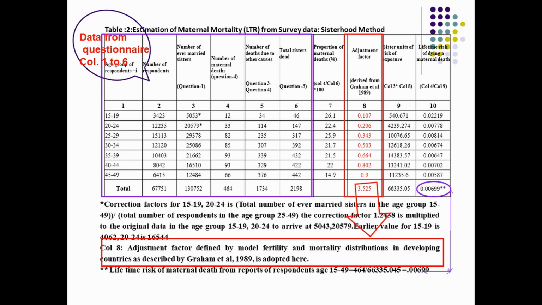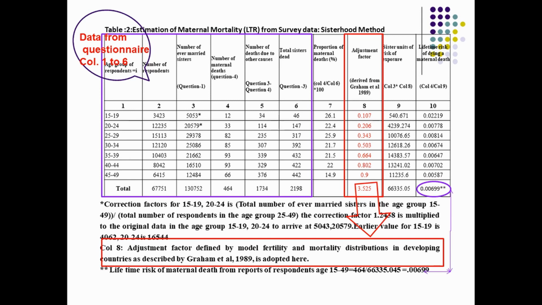Graham and other people suggested that after 25 years of age, the reporting will be perfect, because before that there will be recall-lapse errors and all these things. Therefore, a correction factor for the reported ever married sisters should be adjusted.